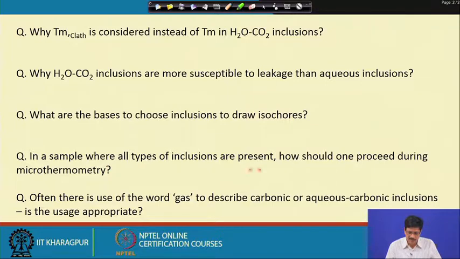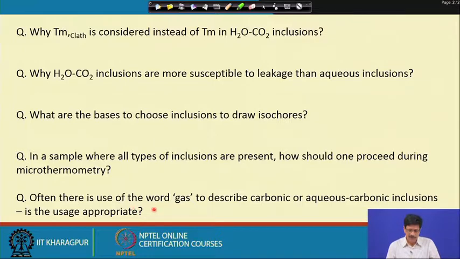In a sample where all types of inclusions are present, how should we proceed during the microthermometry? As I told in the introductory session, it is better to go for the pure carbonic inclusions first, freezing, followed by the freezing of the aqueous carbonic inclusions to take data for the carbonic component. Then go on to relocate the aqueous biphase inclusions for salinity, then relocate them to get the temperature of homogenization. Then go on to the aqueous carbonic inclusions to take their final homogenization temperature, because in most cases they might leak, and they may also make the other aqueous inclusions leak because the temperature is high.